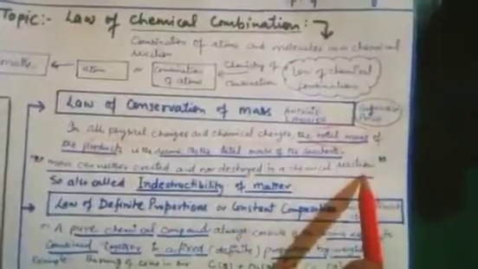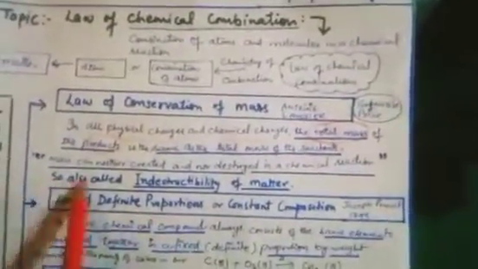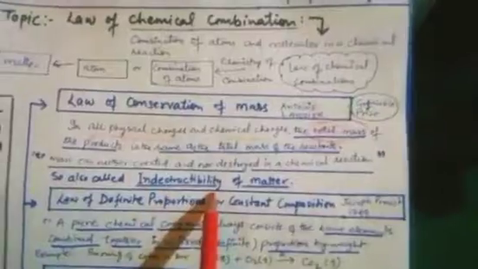This is very important. It can be written in this way also: mass can neither be created nor be destroyed in a chemical reaction. If it is neither created nor destroyed, it is called indestructible, which means it is not breaking. So it is also called indestructibility of matter.